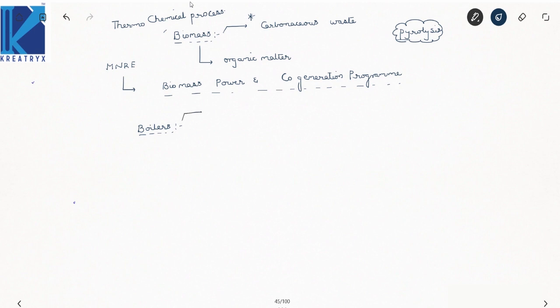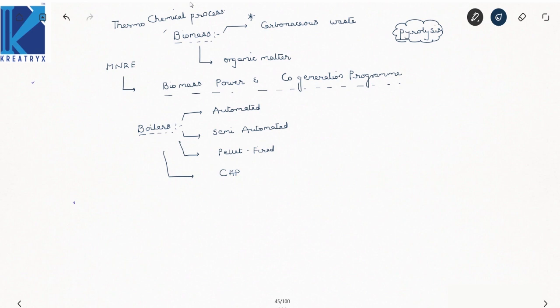I'll write here automated, the next one is semi-automated, the third one is pellet fired, and the next one, which we have already discussed, is combined heat and power, the CHP program.